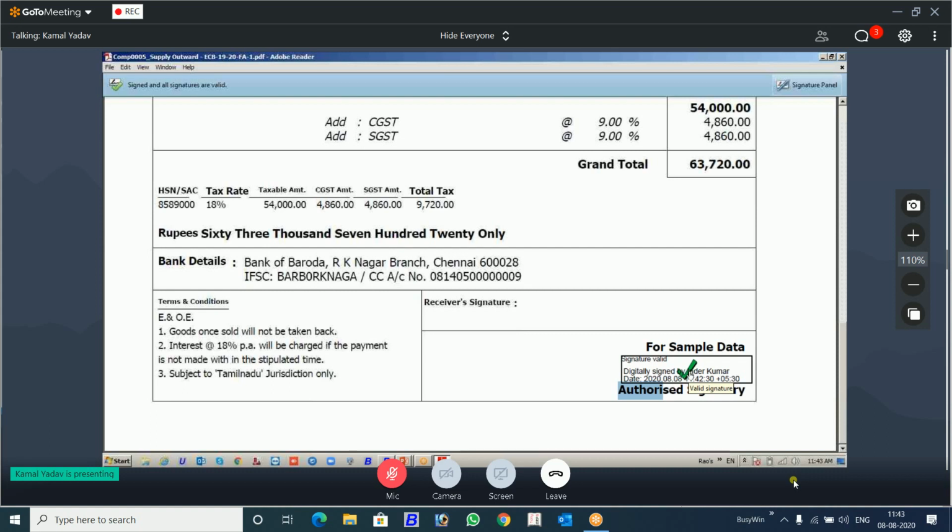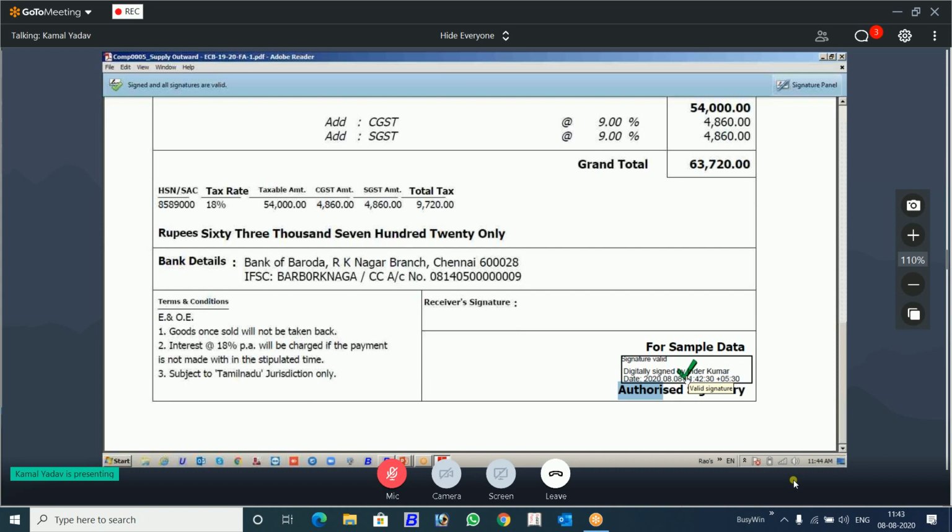When I was exporting this PDF, initially it was in the form of a question mark. The digital sign was there, but it was shown as a question mark. If your computer has internet at that time, that PDF will connect to the server, not our server, the authority server from where the digital sign is issued. Then it will be verified whether it's original or not. If it's verified, within a second you will see this green tick.